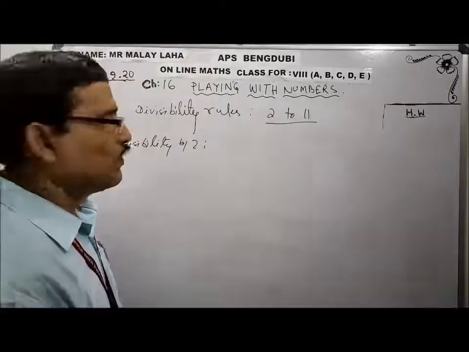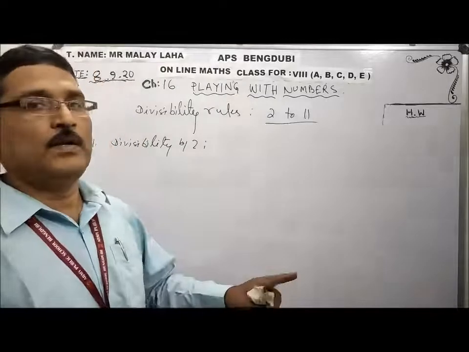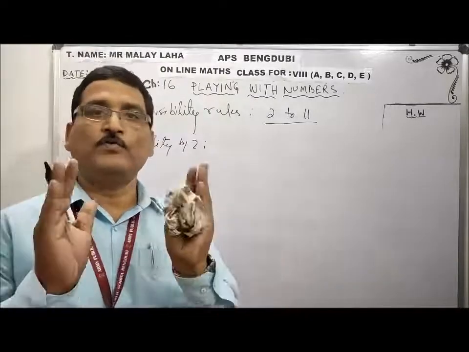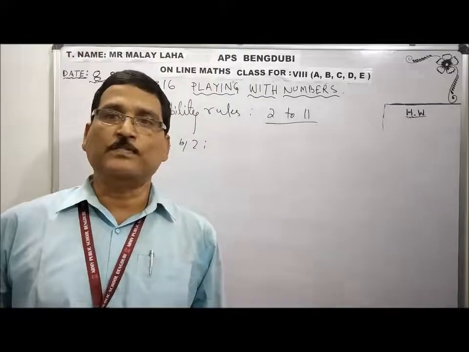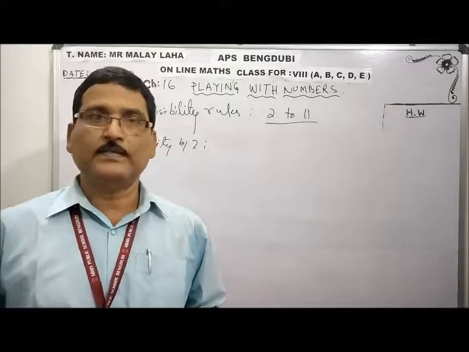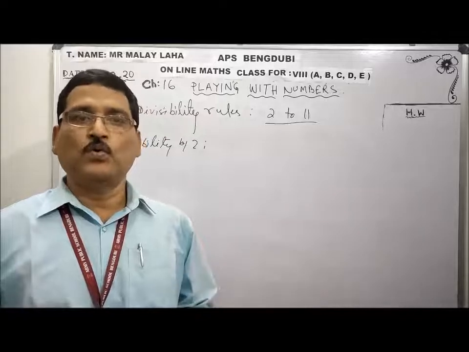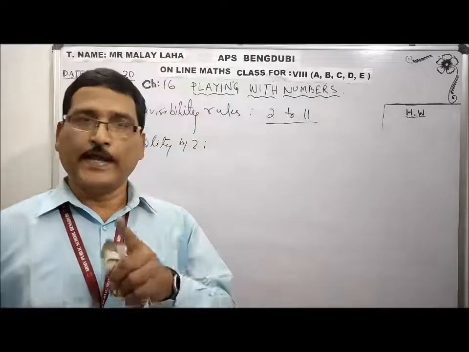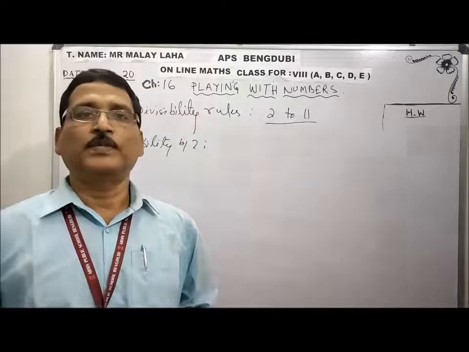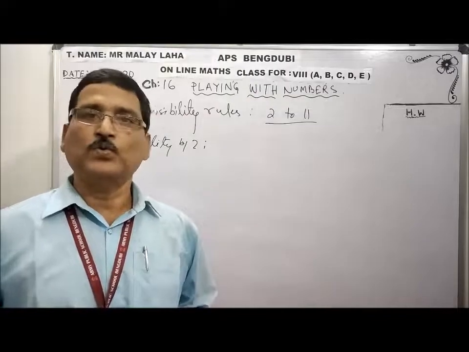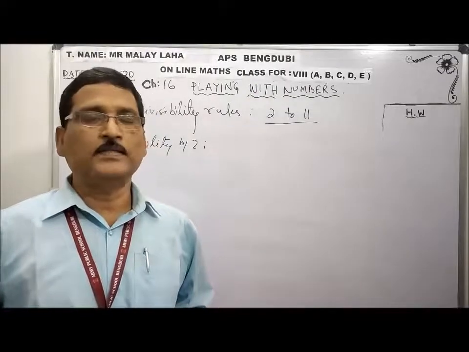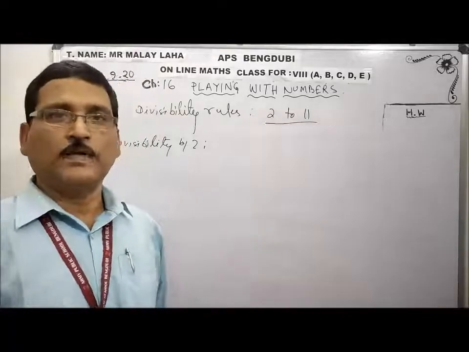For a big number, we will forget about the big number and only consider its unit place. If its unit place is 0, 2, 4, 6 or 8, then it will be divisible by 2. If it is other than this, it will not be divisible by 2.